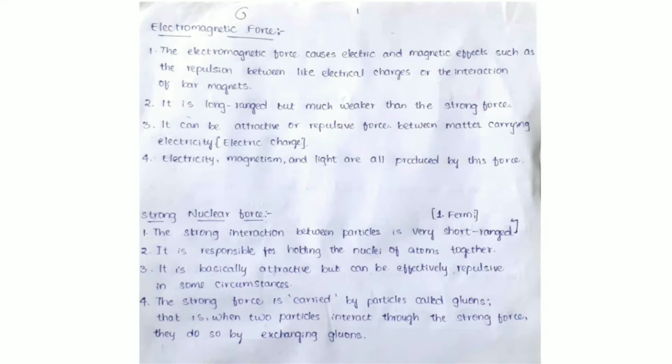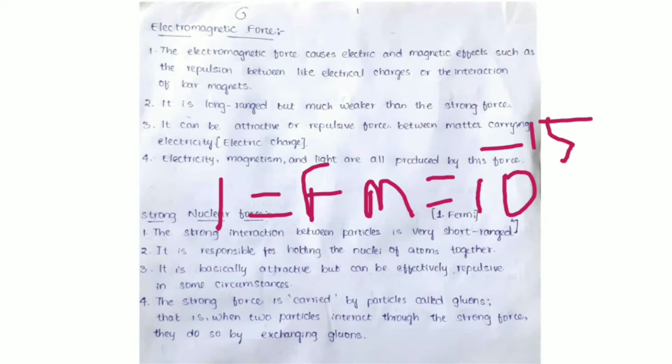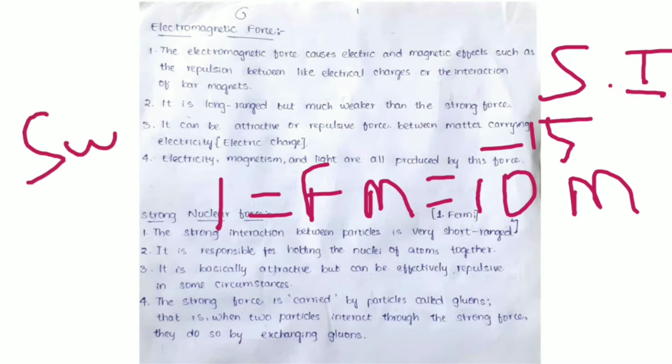strong nuclear force. The strong interaction between particles is very short ranged. It is almost up to 1 Fermi. 1 Fermi means it is almost 1 femtometer, I think so. 1 femtometer, 1 fm, is equal to 10 to the power of minus 15 meters in terms of the SI system. These strong nuclear forces we see at the subatomic level.